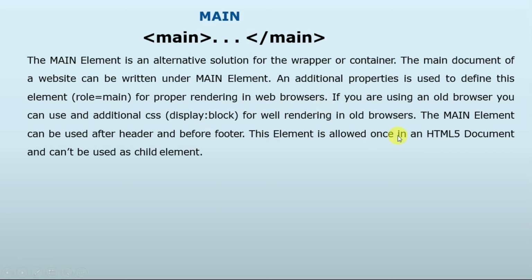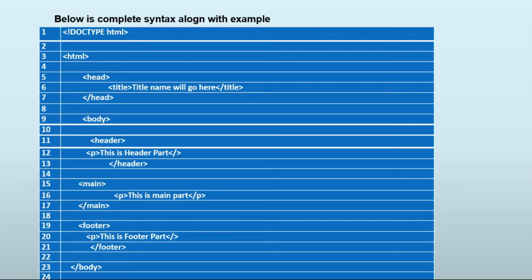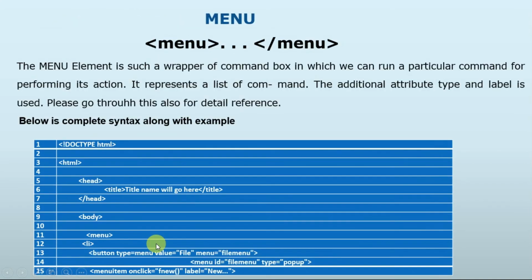This element is allowed only once in an HTML5 document and can't be used as a child element. We can't use it as a child element. So let's have a look. Here we have a header. Inside the header we have a paragraph. This is the header part, header close, and then we have main. Inside the main we have the main part we want to represent, and main close, footer close, body close. So that is very much useful.